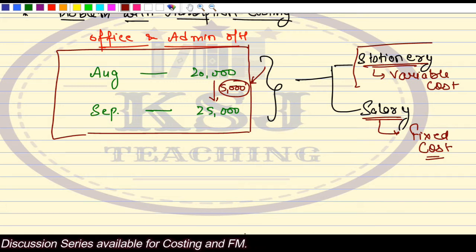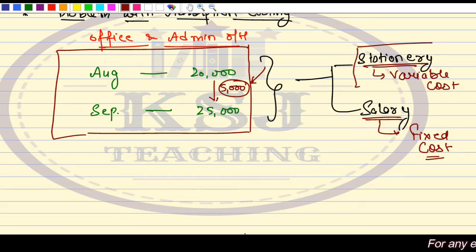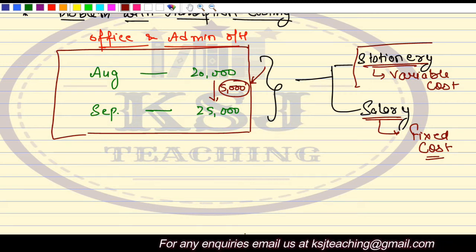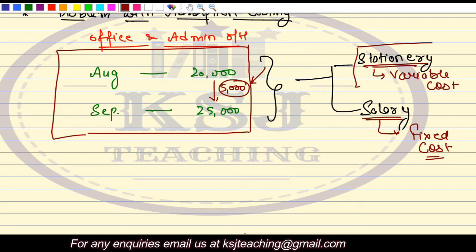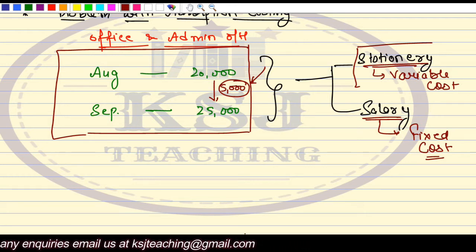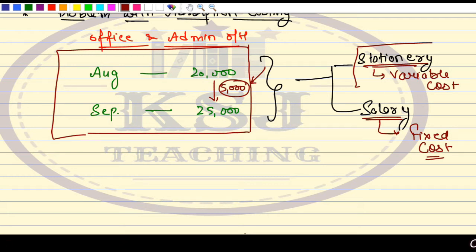If we are not going to bifurcate into the various costs, at the end of the day you will not be able to identify that this 5,000 increase in the cost is because of which particular activity, and can we have a control on that cost? Can we control that activity? Because this 5,000 is a significant amount, right? It is not a small amount. Clear? So this is the problem with absorption costing.